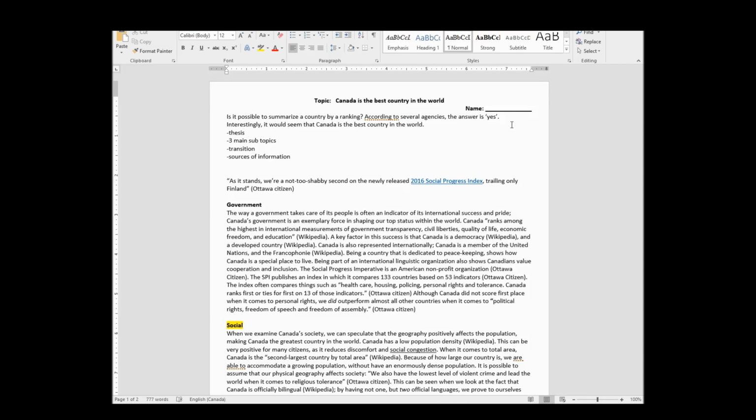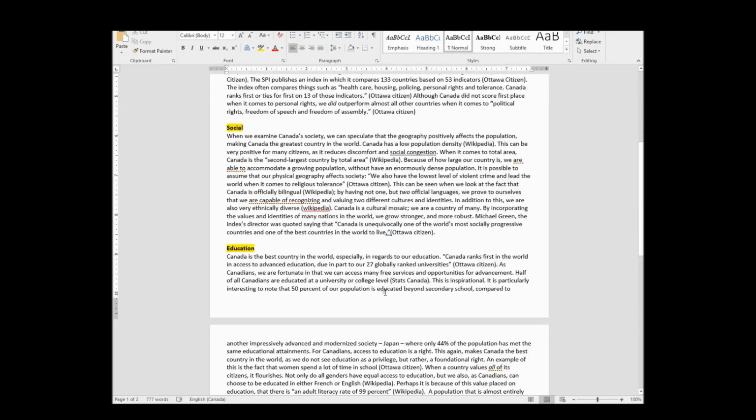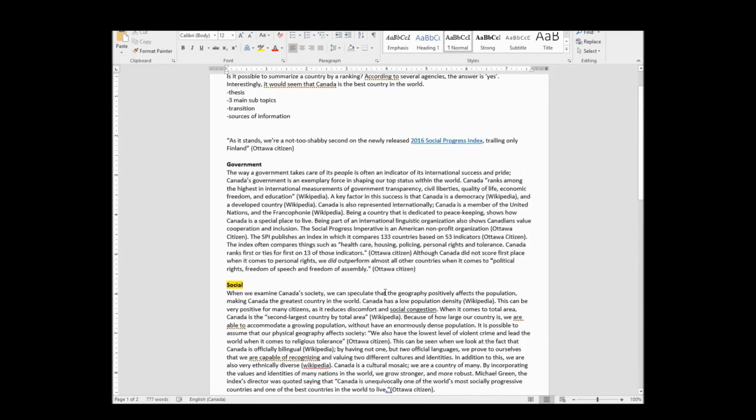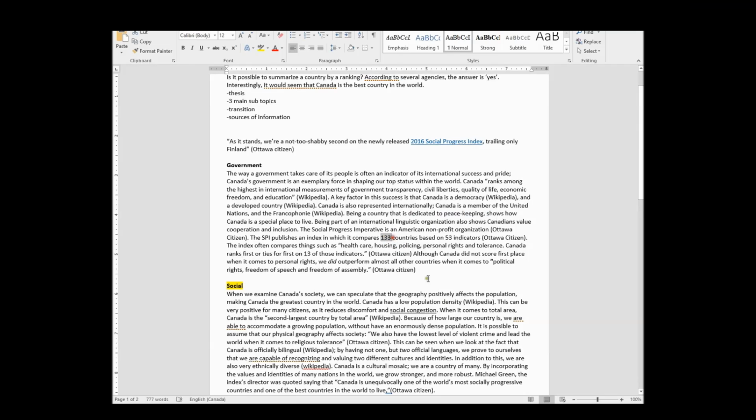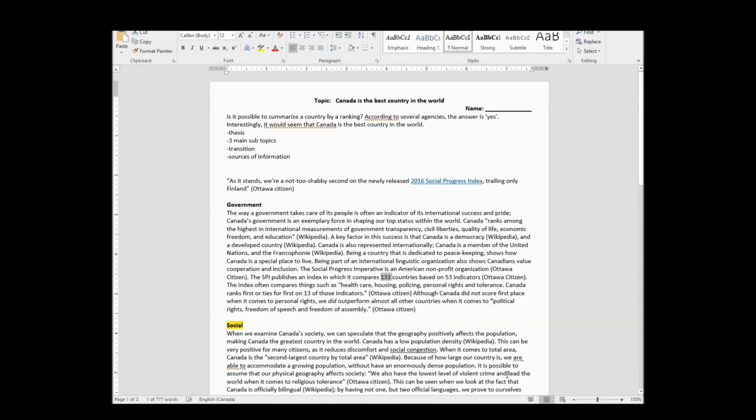Now, here's something really interesting. According to this research, it says we're second. So this is going to be kind of hard to argue. Even though all of this is my way of saying that we're the best, I really don't have the time and resources to go over all 133 countries and compare. But according to this index, Canada is second.